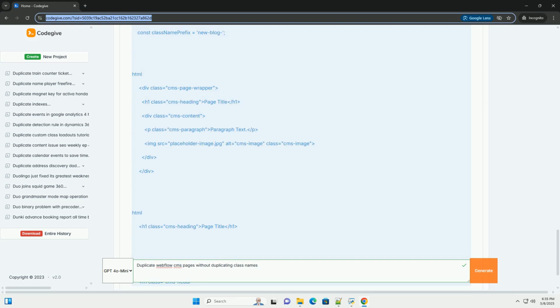You can add other classes to this list as needed, example className === 'cms-page-wrapper'.